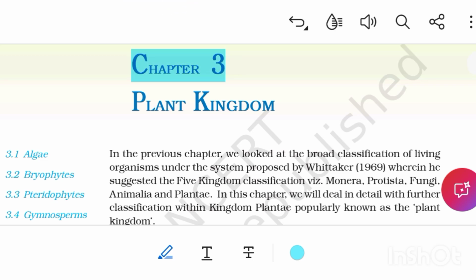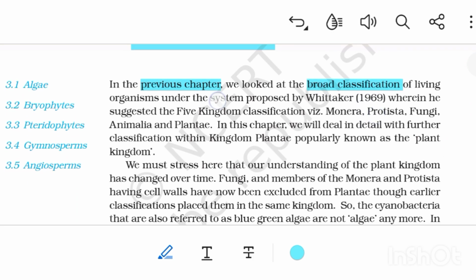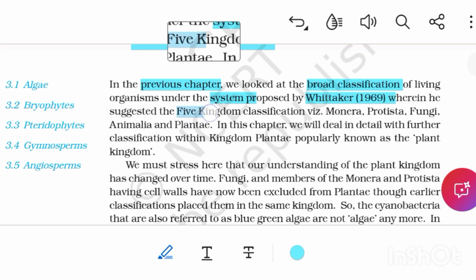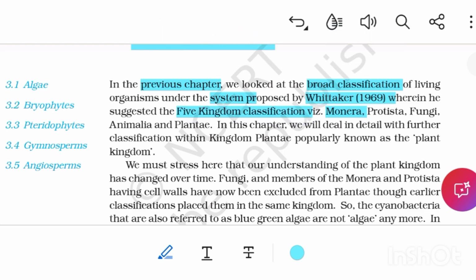Welcome to the third chapter, Plant Kingdom. In the previous chapter, we looked at the broad classification of living organisms under the system proposed by Whittaker in 1969, wherein he suggested the 5 kingdom classification, namely Monera, Protista, Fungi, Animalia, and Plantae. In this chapter, we will deal in detail with further classification within kingdom Plantae, popularly known as the plant kingdom.